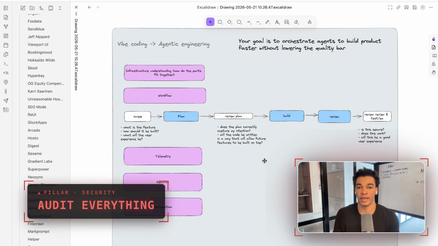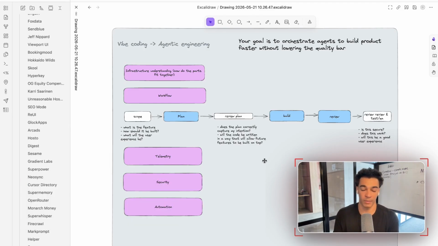This is super important and it's really easy to mess up. So it's one that you want to be really careful about. There's a few different things that you can do to improve the security of your applications. And the first one is really just being aware of it. I feel like this is something that a lot of people who are vibe coding aren't really even considering.